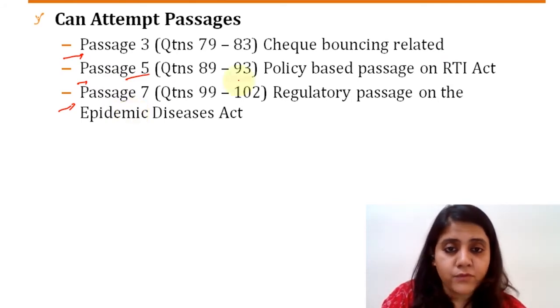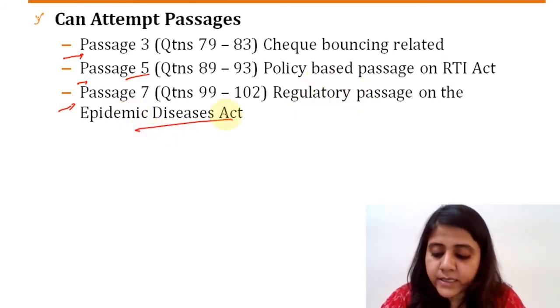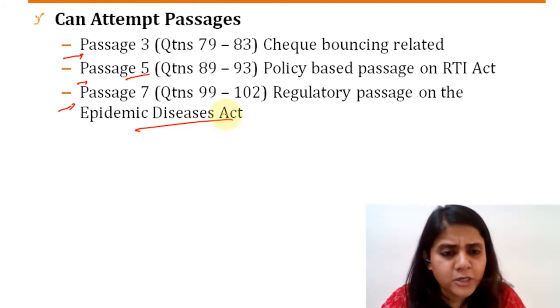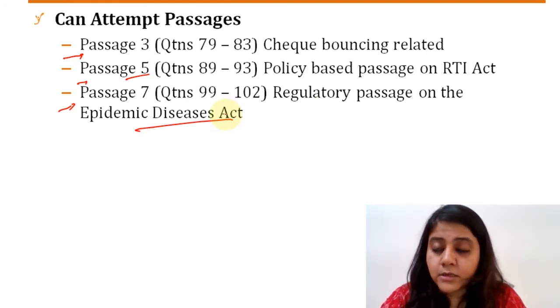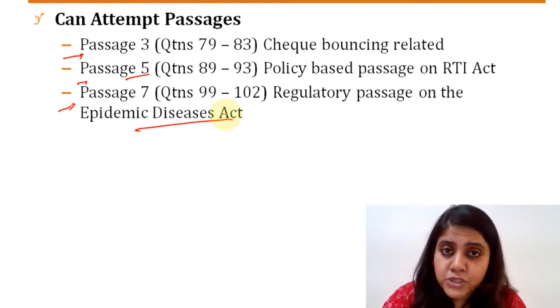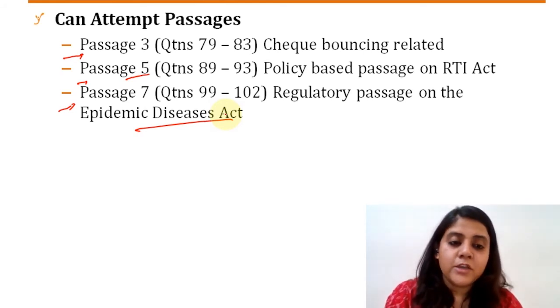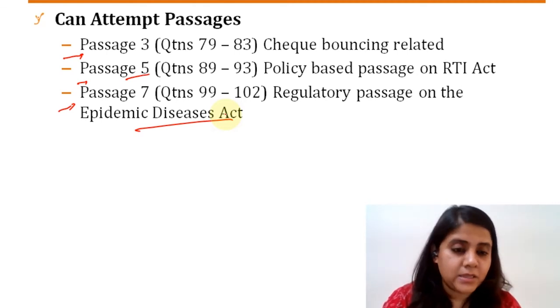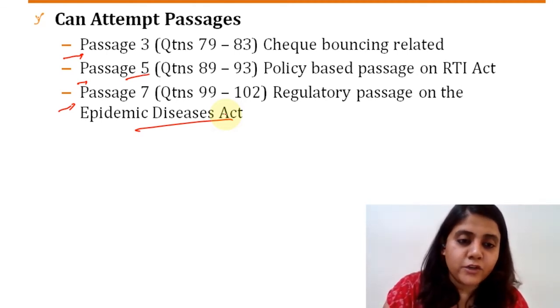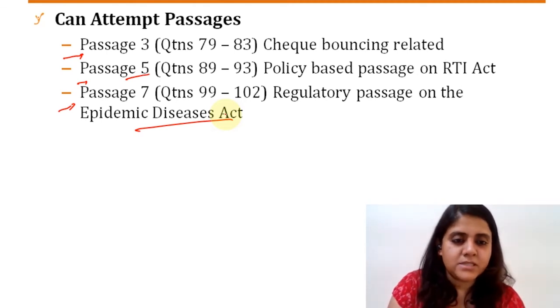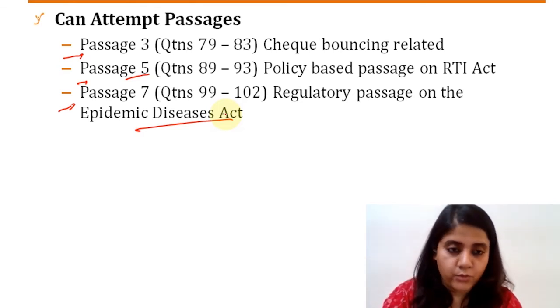Passage 7, again, was a regulatory passage on the Epidemic Diseases Act. It was a very short passage, but some of the questions and the way the options were framed had a lot of scope for mistakes, right? So you should have been a little careful, but otherwise, yes, in all these three categories of passages, at least a few questions you should have been able to do without a doubt, right?